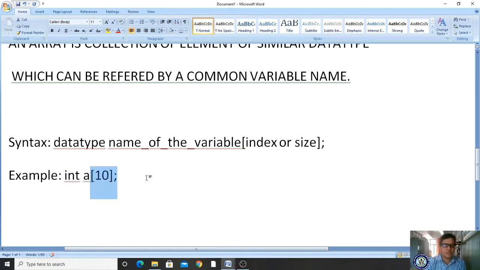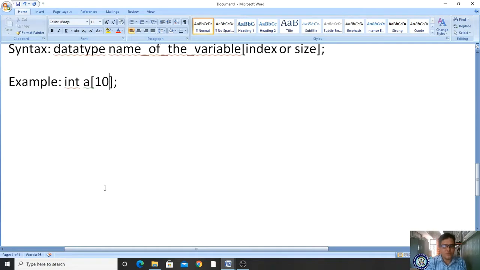This square bracket is also called a script. One single square bracket is called one script, and if it consists of two square brackets, that means two scripts. It also consists of either an index or a size. The index value is a size or index. It indicates its size.